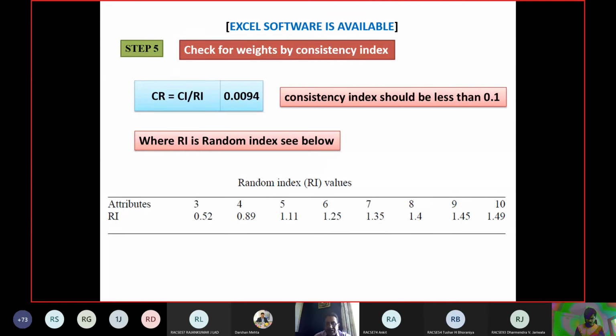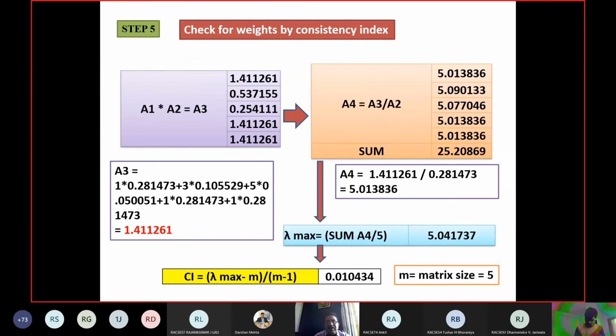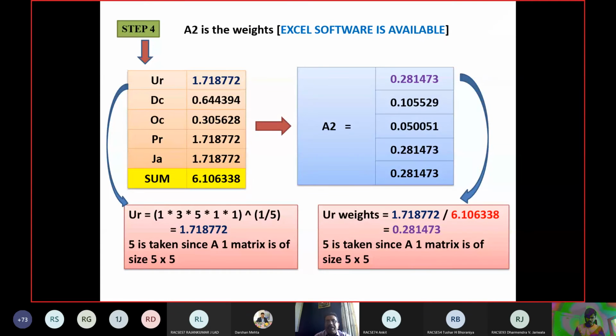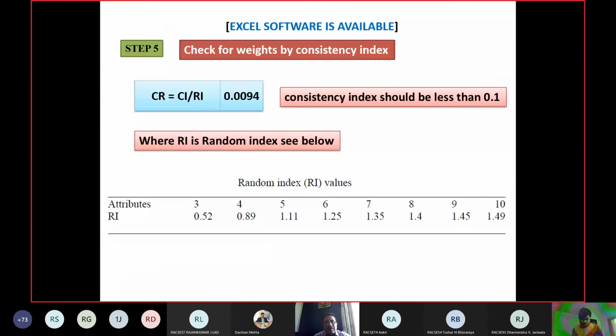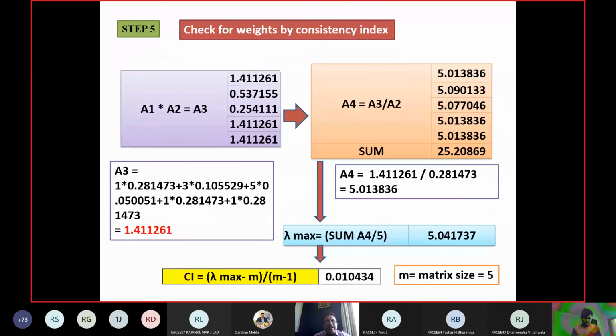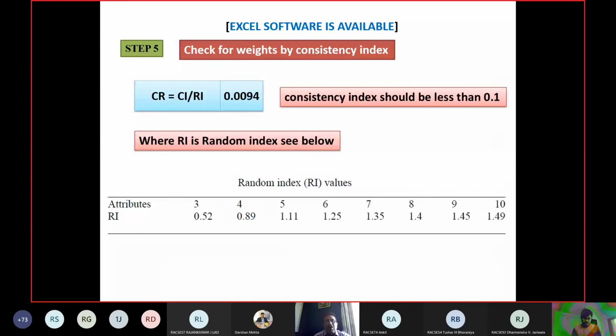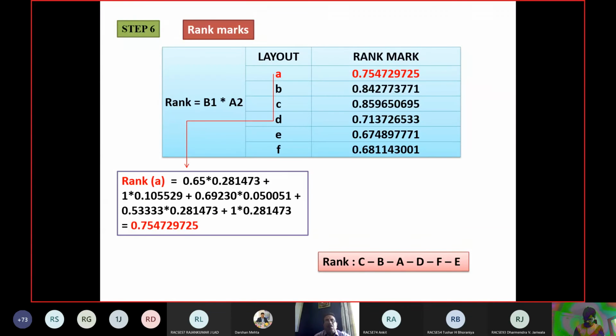0.0094 is less than 0.1. That's why the weights I have derived, the A2 matrix, are correct. In step 4 you got the weights, but in step 5 and step 6 you have checked whether the derived weights are correct or not. Here your consistency ratio has come 0.0094, which means your weights are correct. So once you found that your weights are correct, now you have to go for ranking.